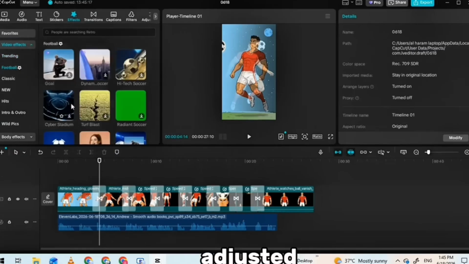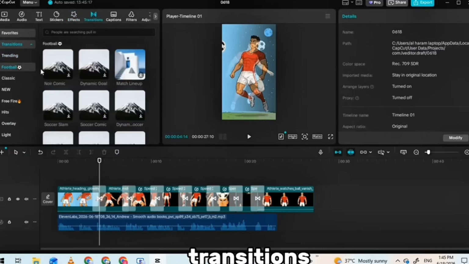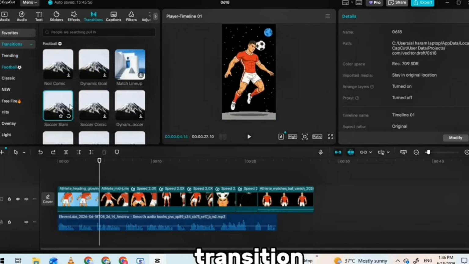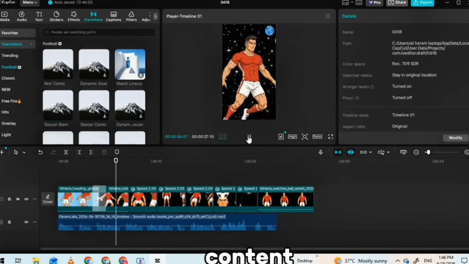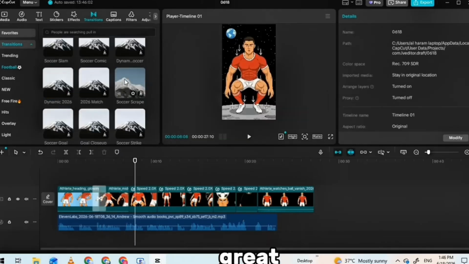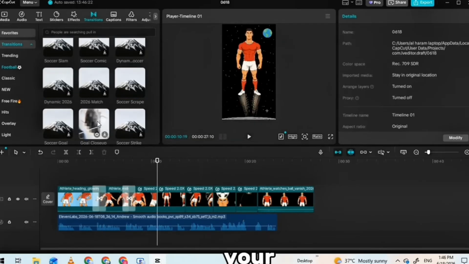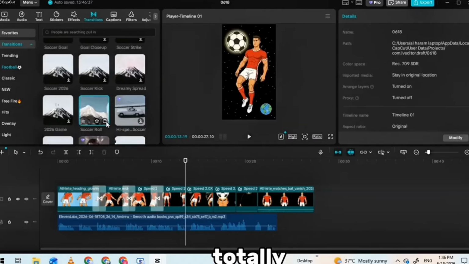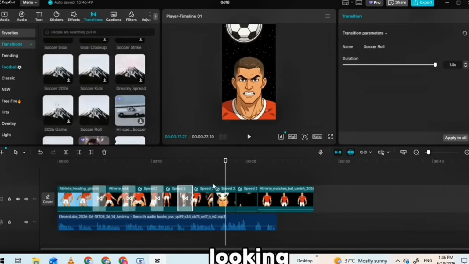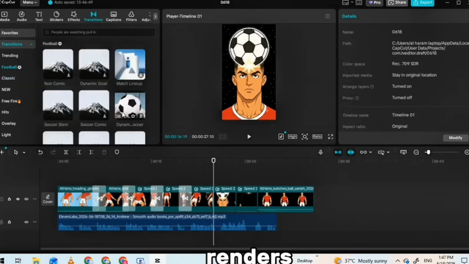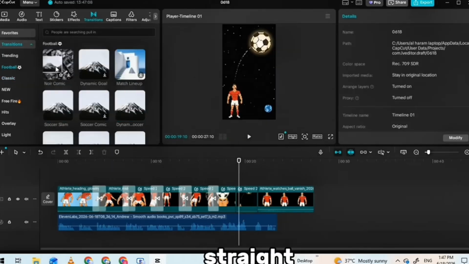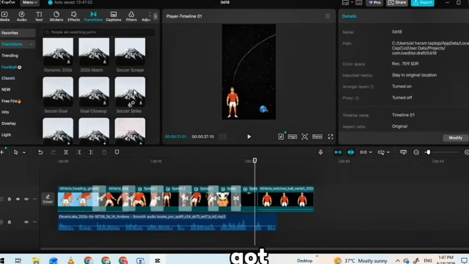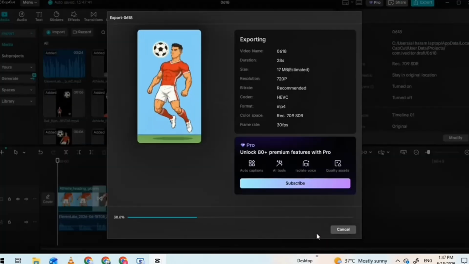Once it's all adjusted, add your transitions. Click the transitions section and drop a transition between each clip. For this kind of content, those punchy, sporty transitions work great, so add them one by one between your scenes. Want to go further? Throw on a few effects to give it that extra polish. Totally up to you. And when the whole thing's looking right, hit export. CapCut renders it out and saves the finished video straight to your device. And that's it. You've got a complete, finished video.